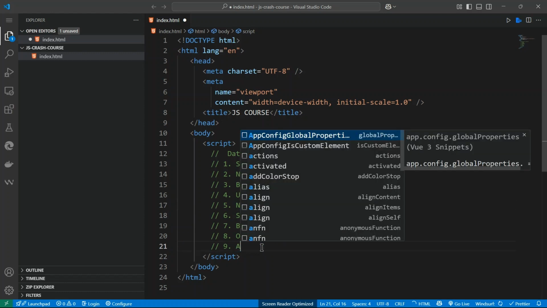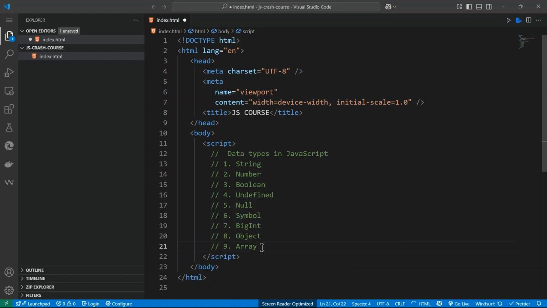But this could be array, so it depends how you want to show that. You also have that if you open here, but these are not counting, so I don't want to confuse you with all of this.